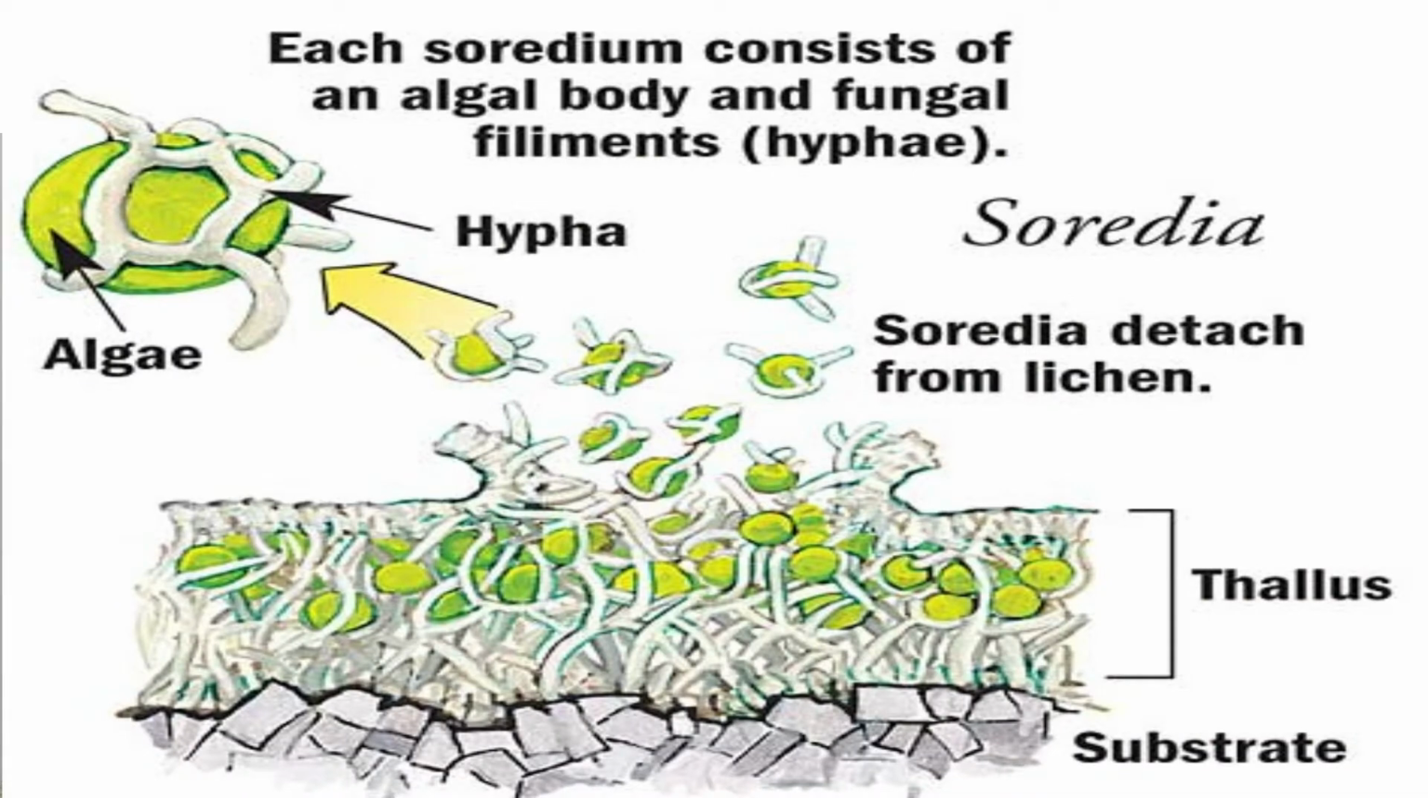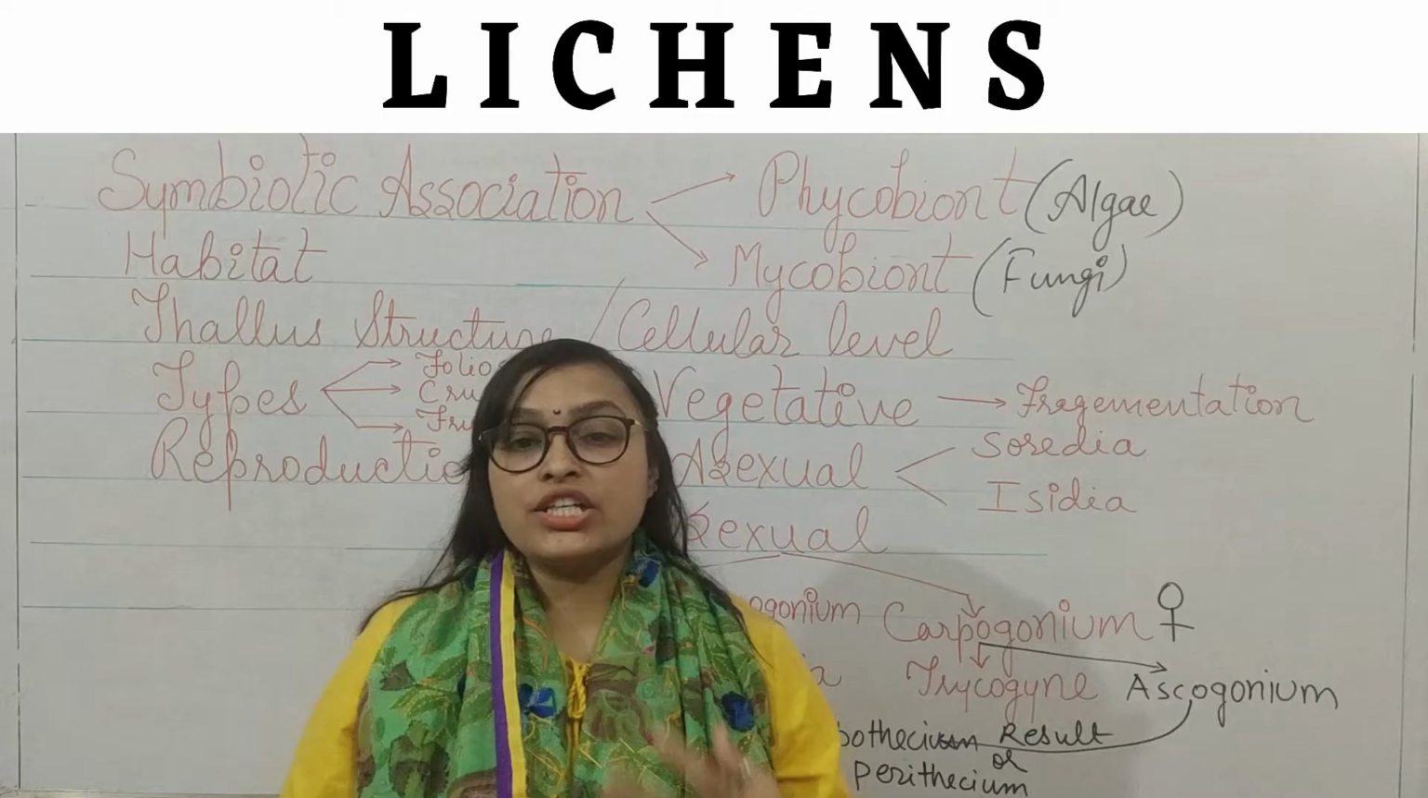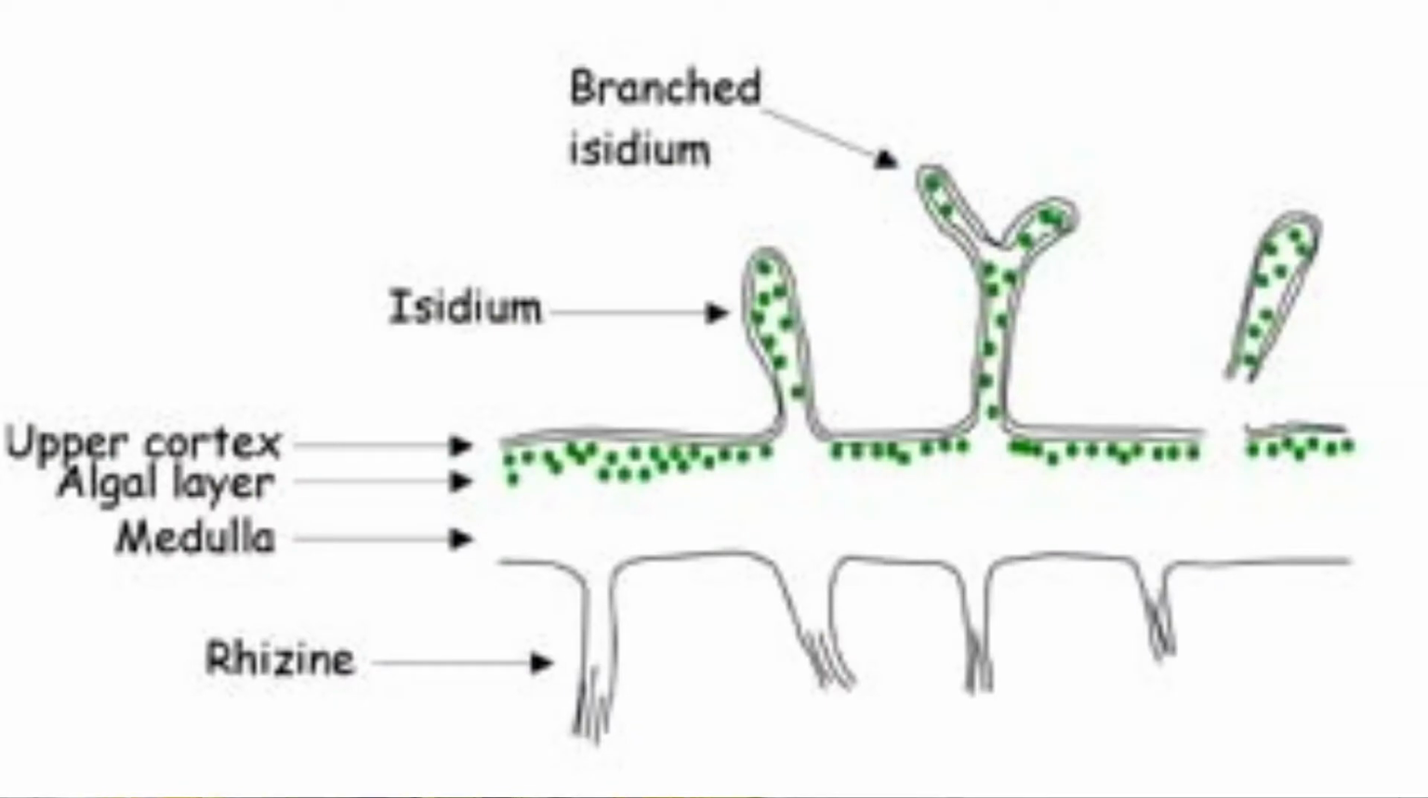What is Soredia? Small groups of algal cells surrounded by fungal filament, right? Small groups of algal cells surrounded by fungal filament represent Soredia. We are seeing in the diagram, yes, this is Soredia. And Isidia is what? Elongated outgrowth from the thallus that breaks off for dispersal is called Isidia. Both these structures get distributed through water or wind, right?